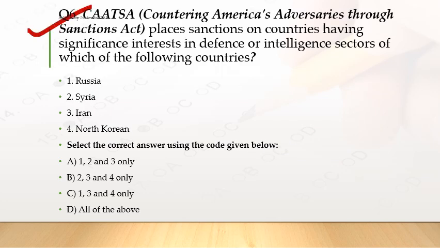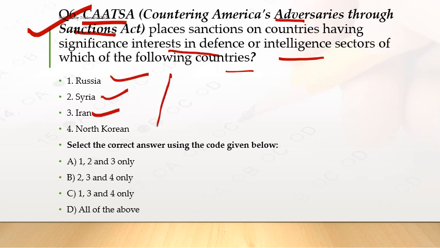Now question number 6. CAATSA, that is Countering America's Adversaries Through Sanctions Act. This is an act which is used to provide sanctions against the enemies of the US. It places sanctions on countries having significant interest in defense or intelligence sectors of which of the following countries? So CAATSA has been used to place sanctions on which of the following countries? Is it Russia, Syria, Iran or North Korea? You have to choose.